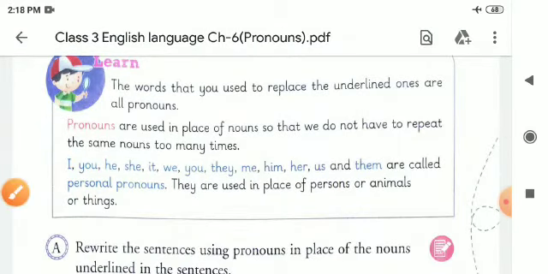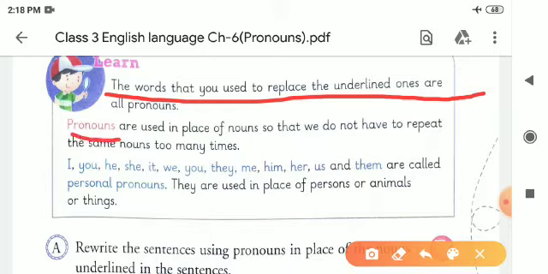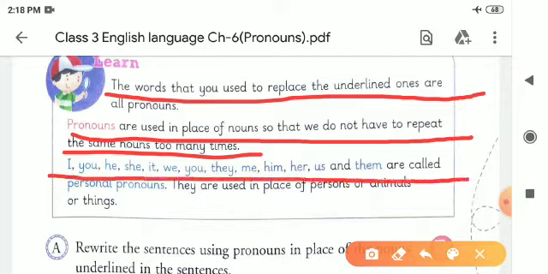Now some learning points. The words that you need to use to replace the underlined ones are all pronouns. Pronouns are used in place of a noun so that we don't have to repeat the same nouns too many times. Like I, you, he, she, it, we, they, me, him, her, are called personal pronouns. They are used in place of persons or animals or things.